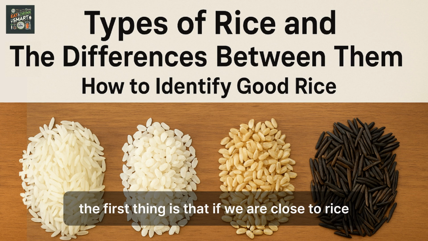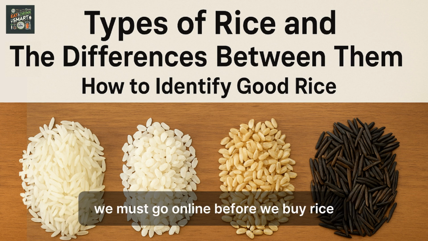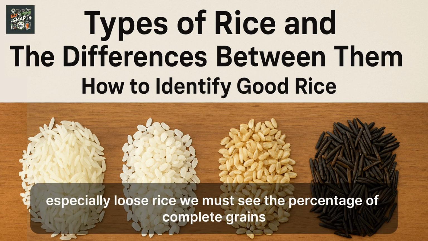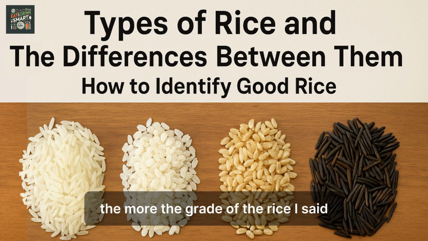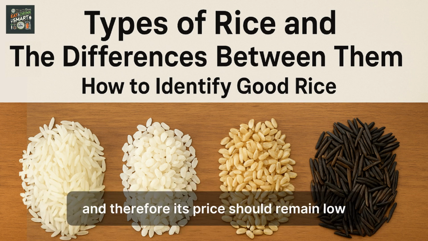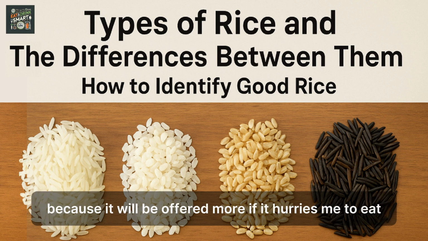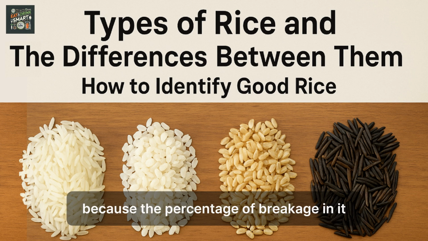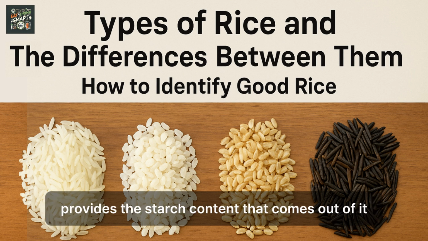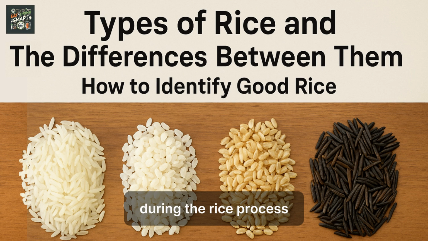The first thing is that before we buy rice, especially loose rice, we must check the percentage of complete grains and the percentage of broken rice. The more broken the rice is, the lower the grade of the rice, and therefore its price should remain low. It is also difficult to cook, because the percentage of breakage provides the starch content that comes out of it during the cooking process.